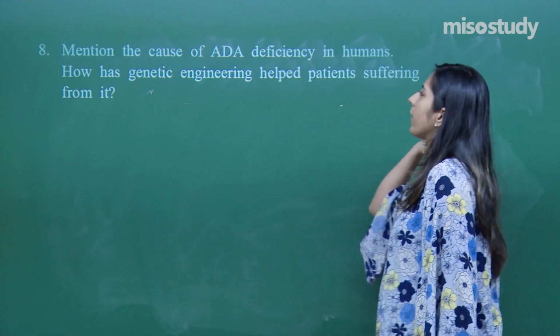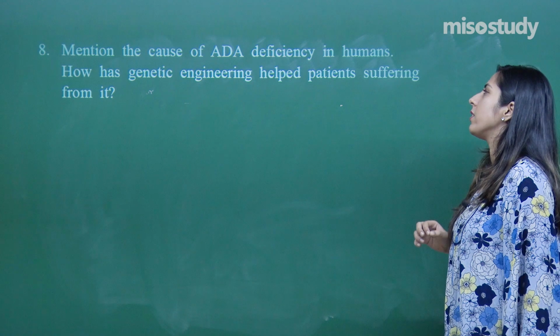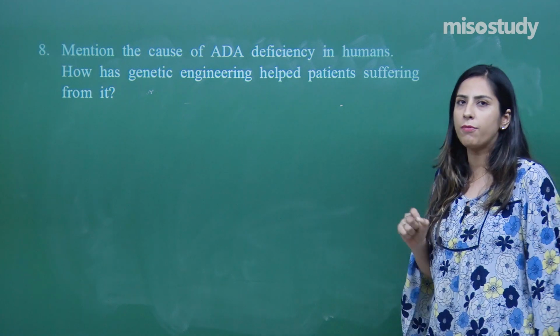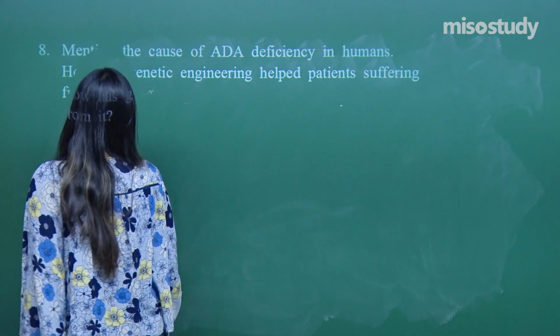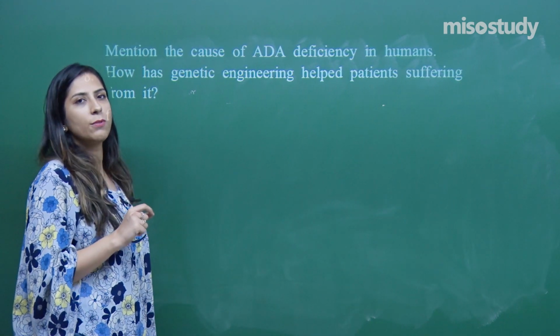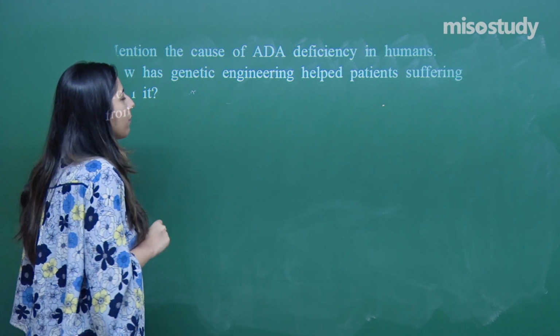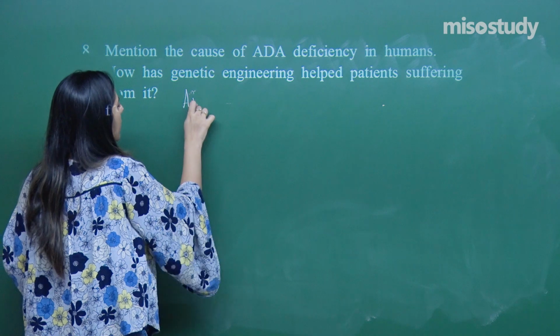Mention the cause of ADA deficiency in humans. How has genetic engineering helped patients suffering from it? The first gene therapy, the first enzyme replacement therapy, was done in the case of a patient who was suffering from SCID. So, ADA deficiency is there.